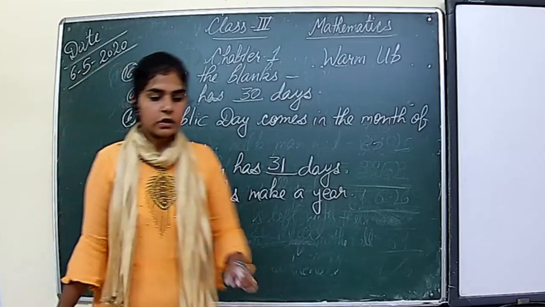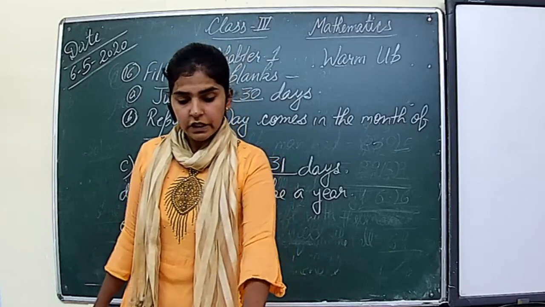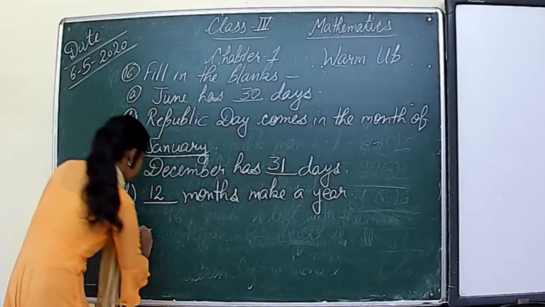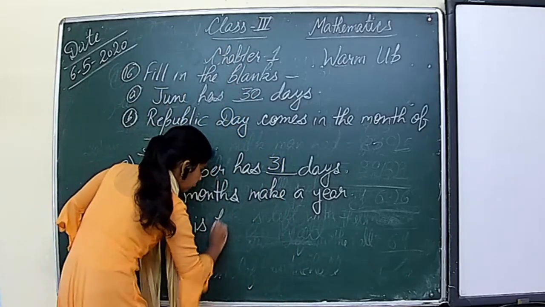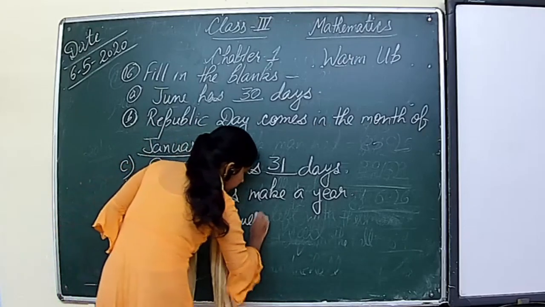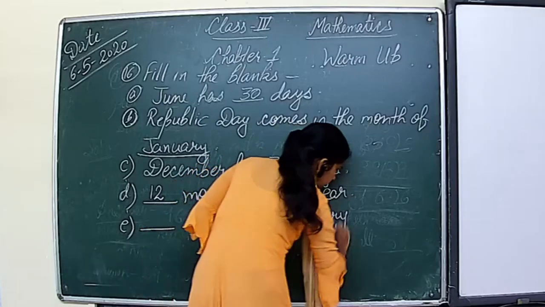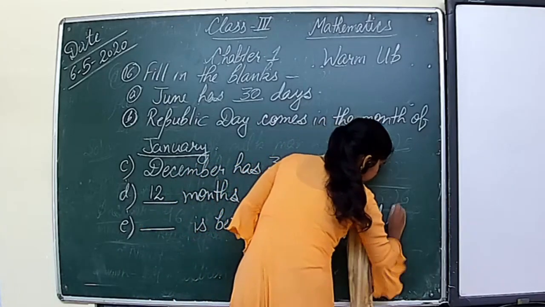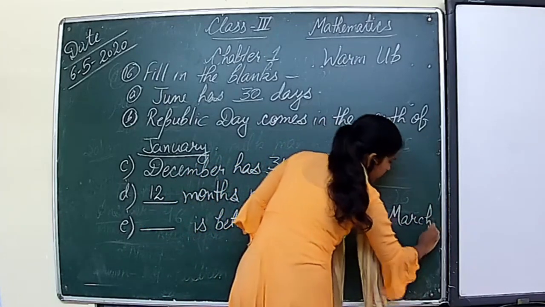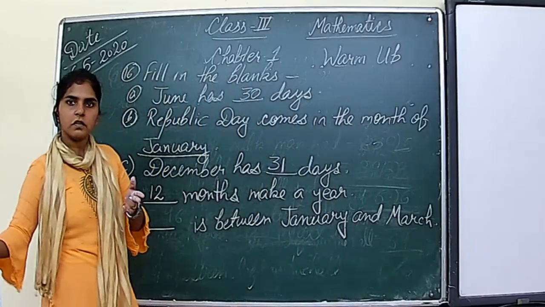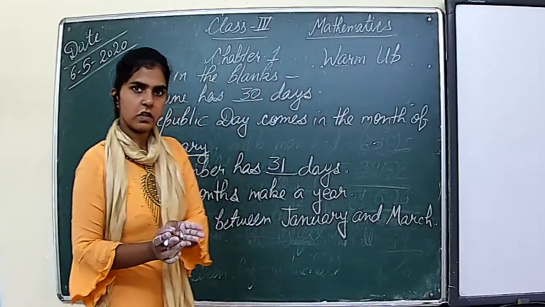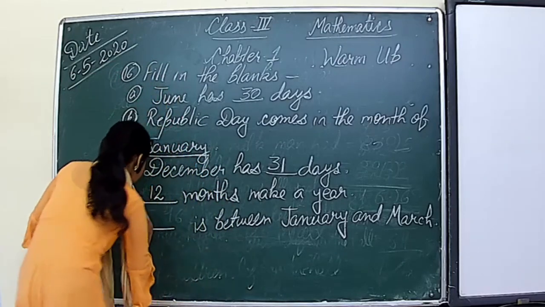Next question number E. Dash is between January and March. So which month is there between January and March? After January which month comes? February.